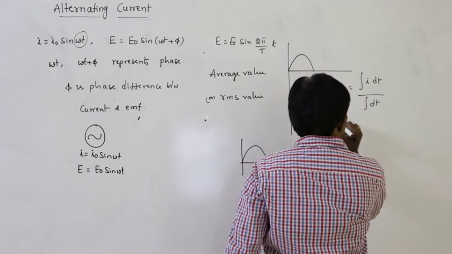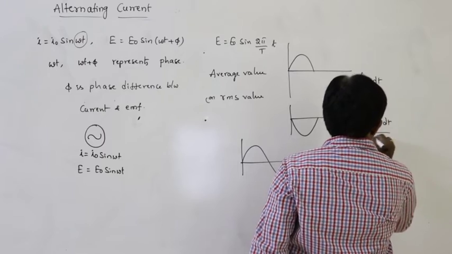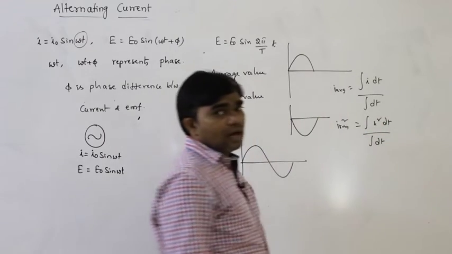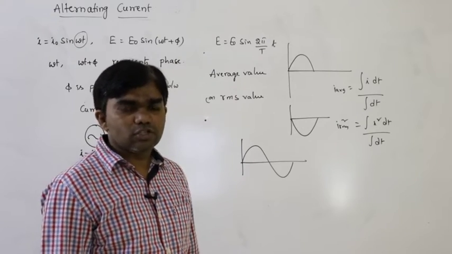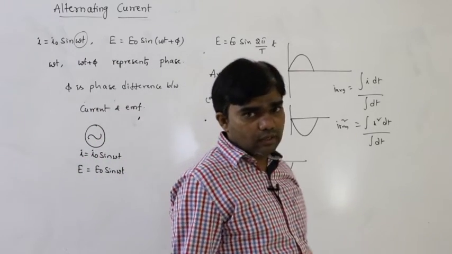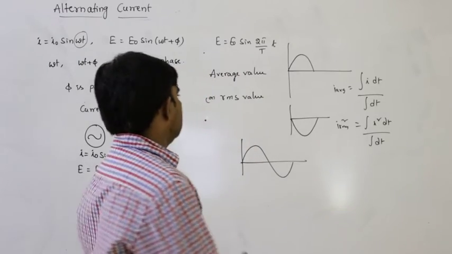I RMS is equal to the square root of the integral of I square dt divided by the integral of dt. RMS means root mean square. These are the values we have to calculate. So that is the first thing.